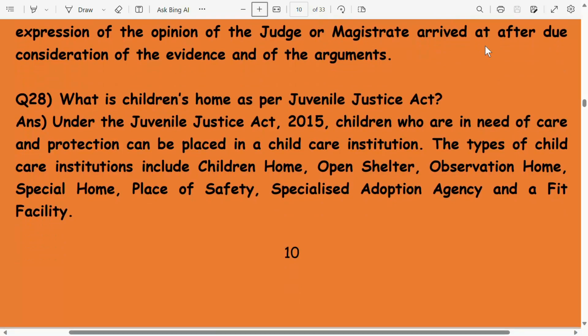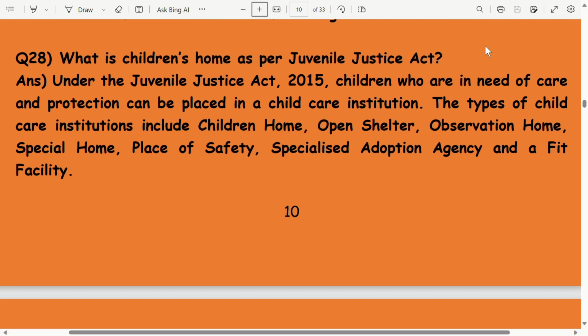What is Children's Home as per Juvenile Justice Act? Under the Juvenile Justice Act 2015, children who are in need of care and protection can be placed in a child care institution. The types of child care institution include children home, open shelter, observation home, special home, place of safety, specialized adoption agency, and a fit facility.